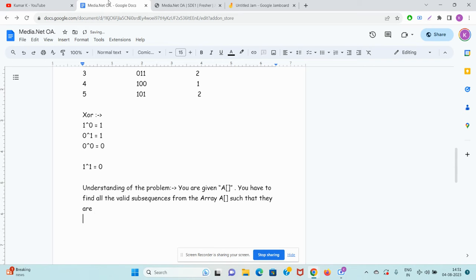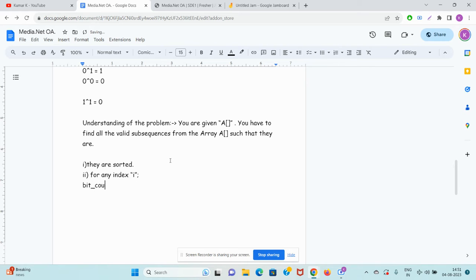They are sorted. First condition is that they should be sorted, right? Second, for any index i, the bit count of b1 XOR b2 XOR till bi should be less than or equal to the bit count of the ith element. This should be followed for all the elements in our selected valid subsequence.